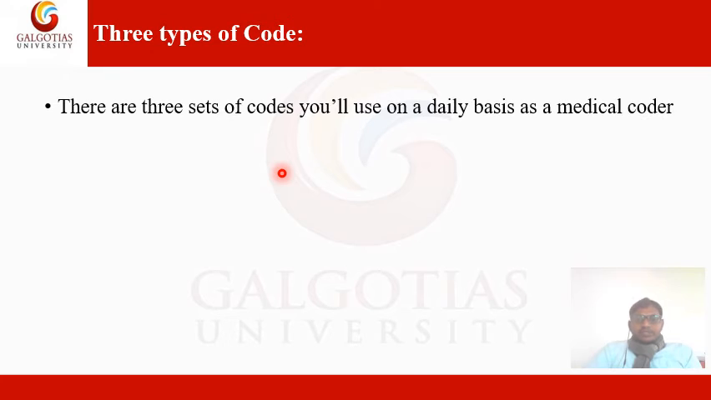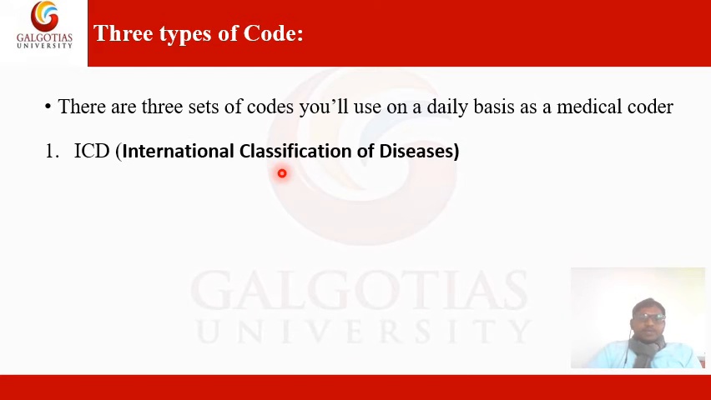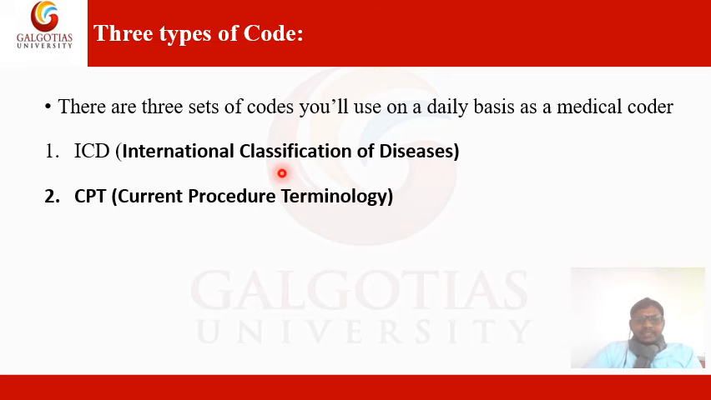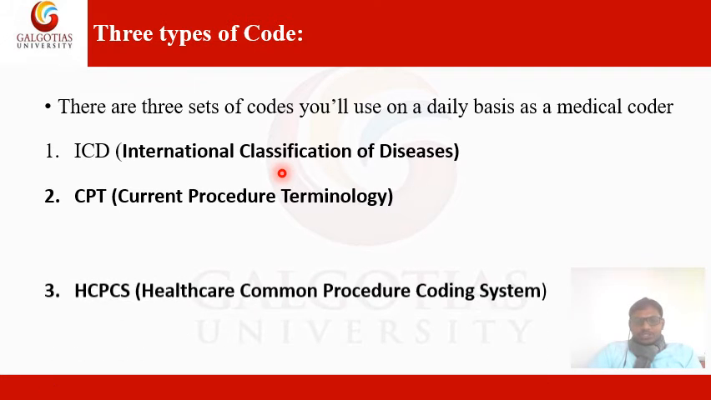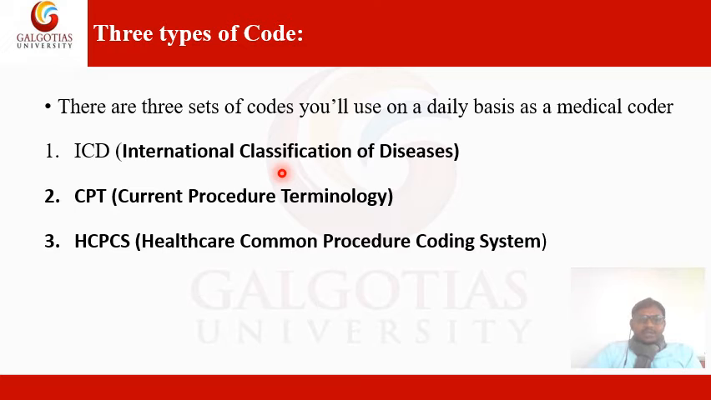There are 3 sets of codes you will use on a daily basis as a medical coder. First one, ICD, International Classification of Disease. Second one, CPT, Current Procedure Terminology. Third, HCPCS, Healthcare Common Procedure Coding System. These are the basic codes we use as a medical coder in the healthcare sector.